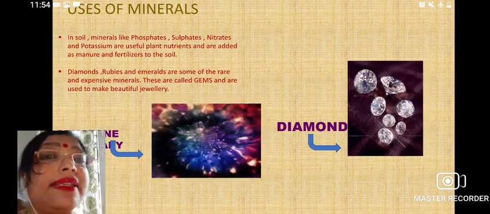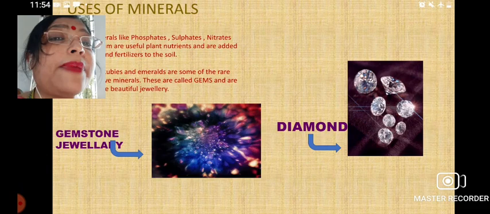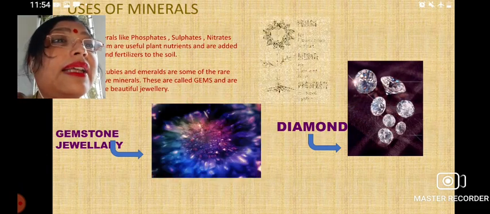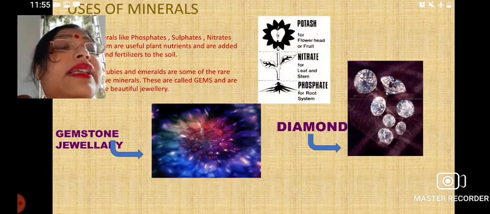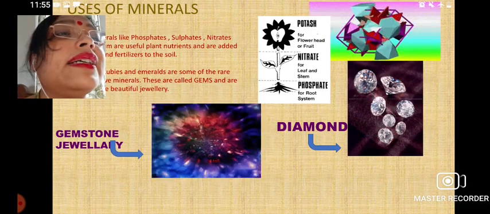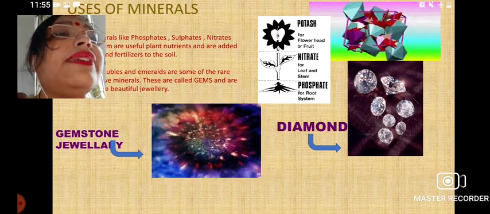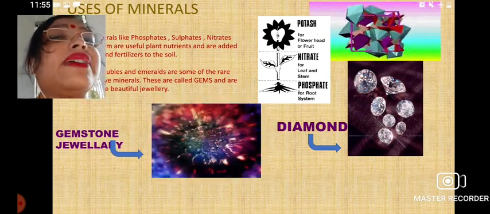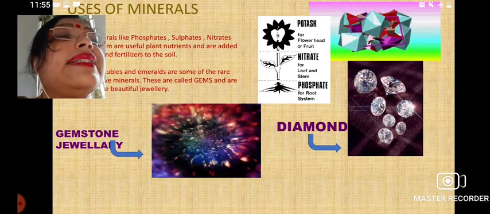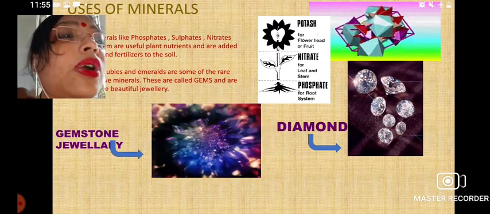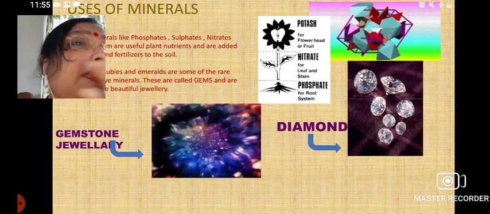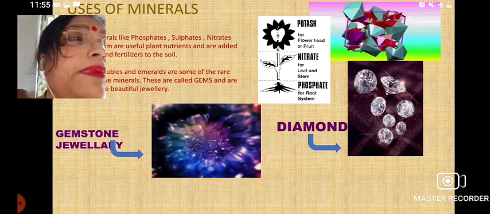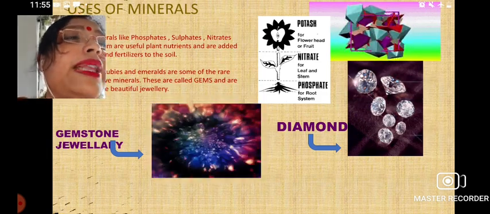Here we can see gemstone jewelry, diamonds, and potash, nitrate, and phosphate, which can be used as fertilizer. Minerals can also be used for making beautiful jewelry.